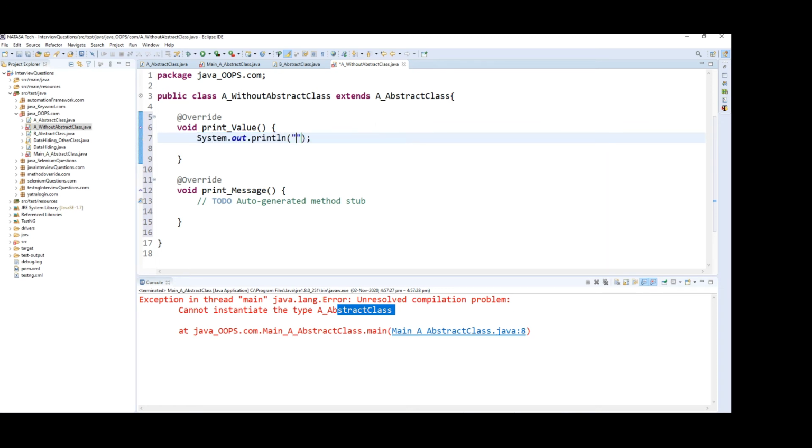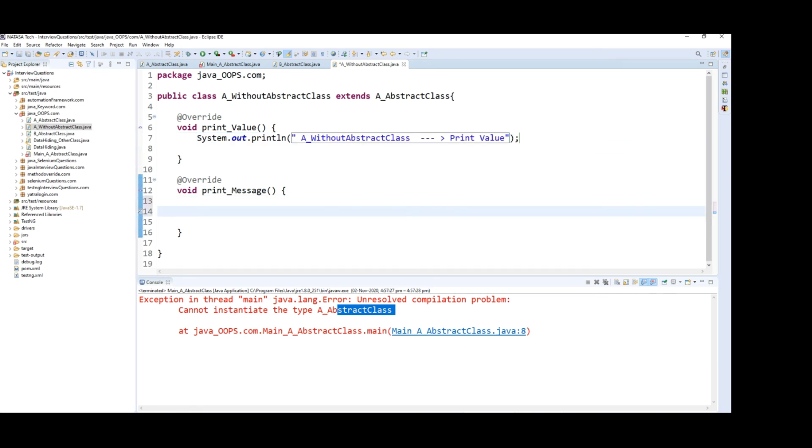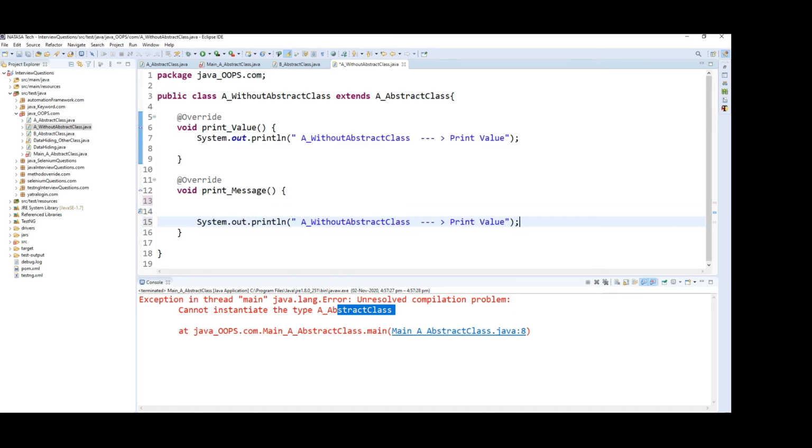Here I'm going to give A, so I just copy. Print value, and like that I'm going to give sysout here. Print message. Okay, now two methods are available.